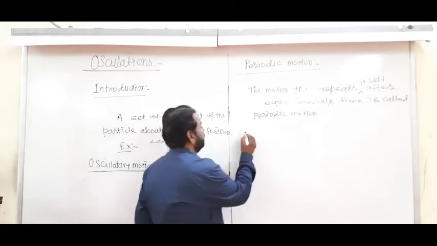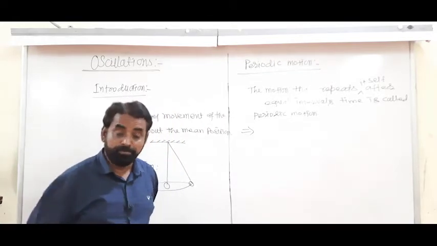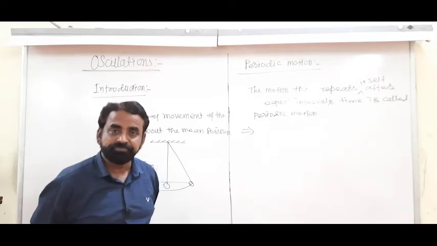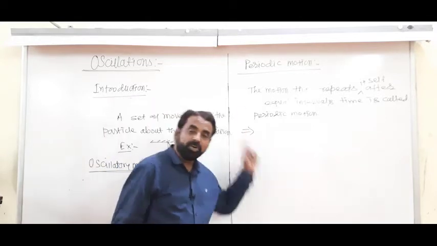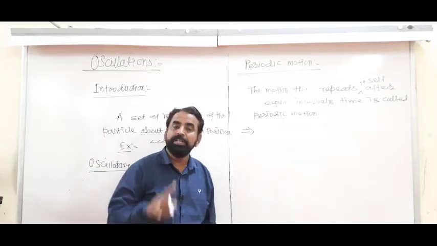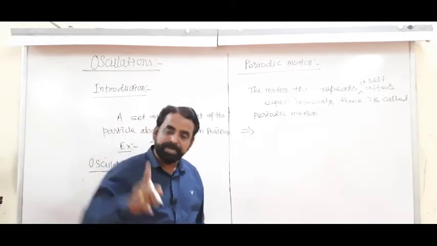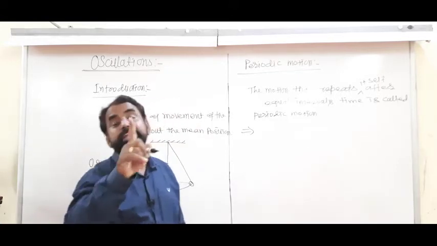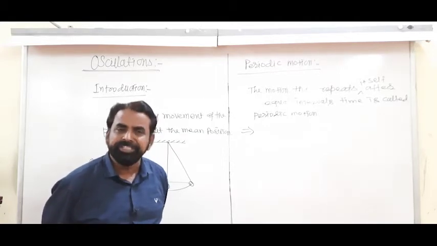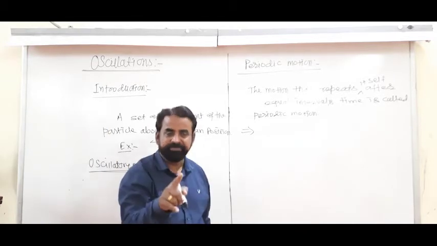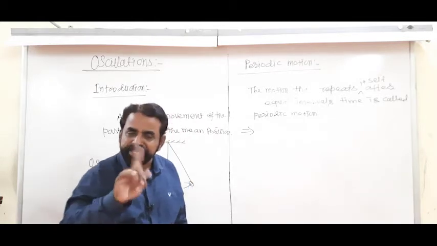Now, for periodic motion, how is the path of the motion? Previously we have learned uniform circular motion. Is it periodic? Definitely, that is a periodic motion. Is oscillatory motion periodic? Definitely it is periodic. Why? The same path is repeated again and again after equal intervals of time. Is there any condition on the path? No condition, because it is a circular motion in UCM. Here it is a straight line or curved motion. There is no restriction on the path.